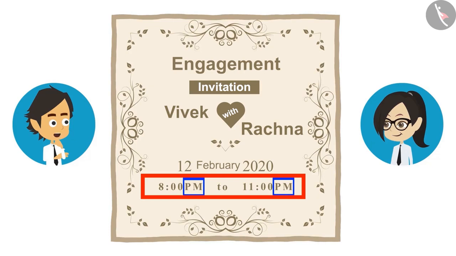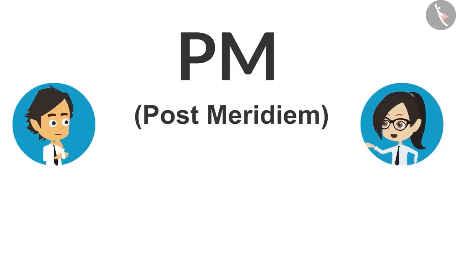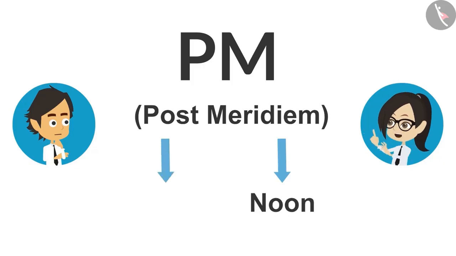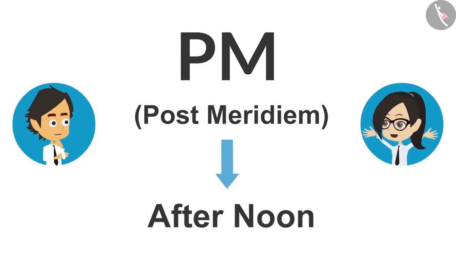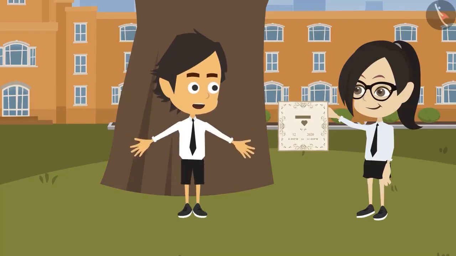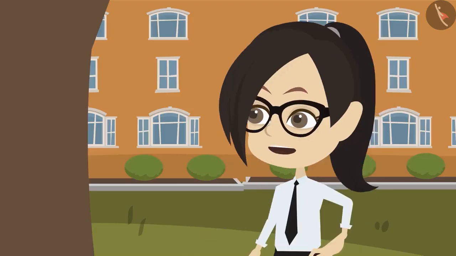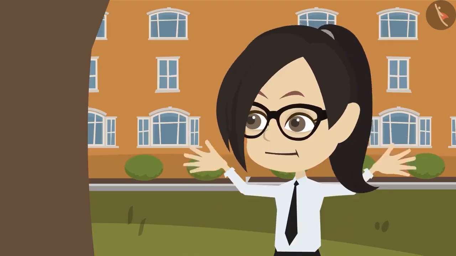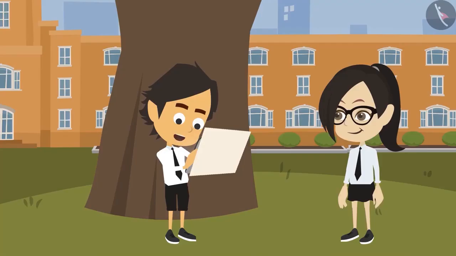PM is used to mention the time before noon. No, Ayushman. The full form of PM is post meridiem. Meridiem means noon. And post means after. So, PM means afternoon. Really? Yes, earlier I too used to get confused, but since I started keeping the full form in my mind, I have no confusion. Good. This means I can go for the engagement.